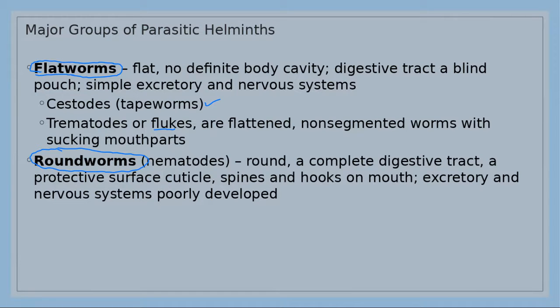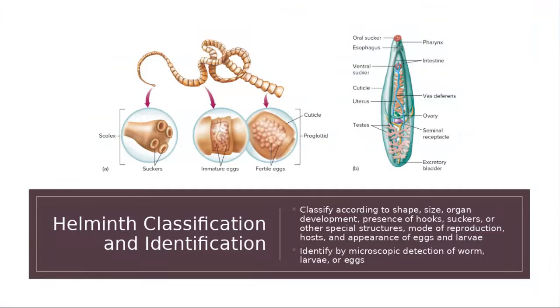For the roundworms, there are several types, like pinworm, for example. This is an example of a roundworm that parasitizes humans. We will discuss this more in chapter 23 later. In this chapter 5, this is just an introduction of this type of helminths.